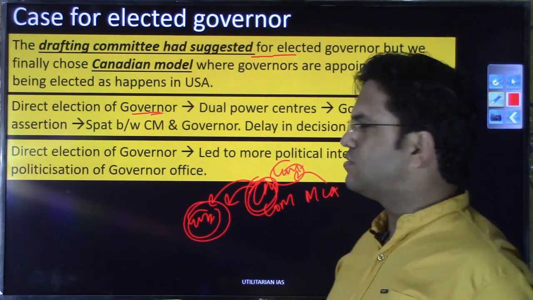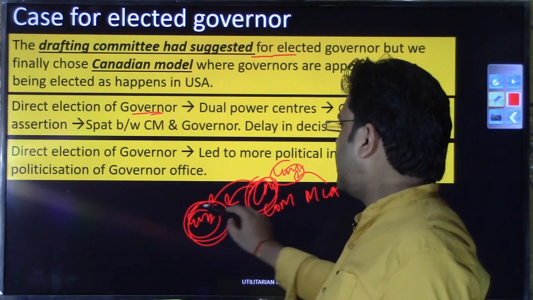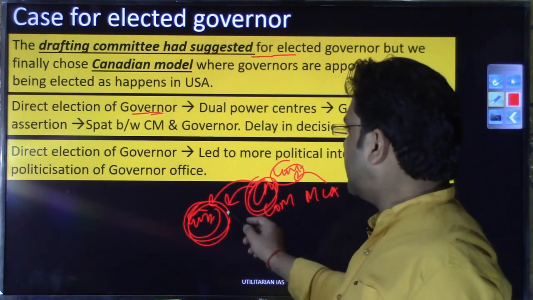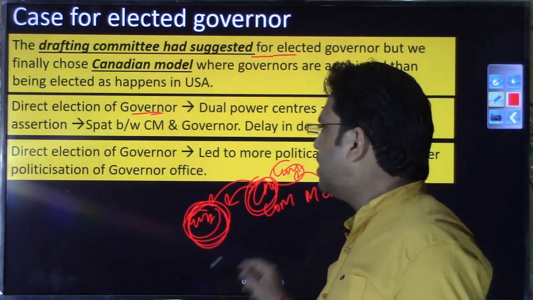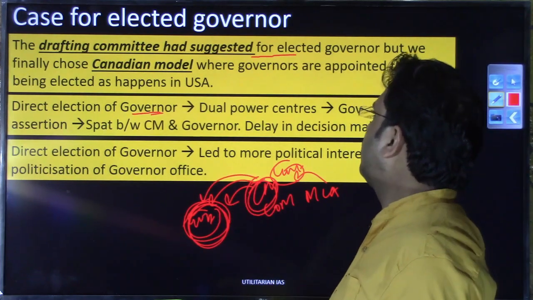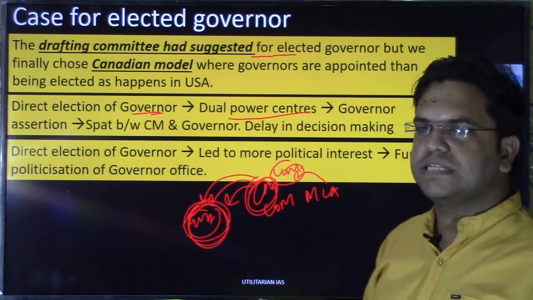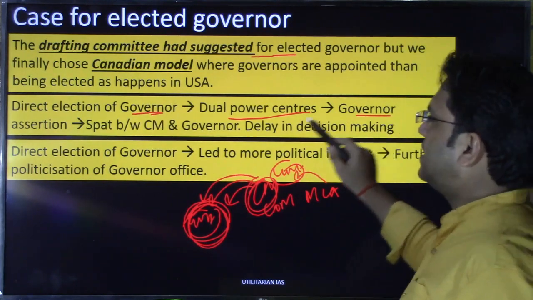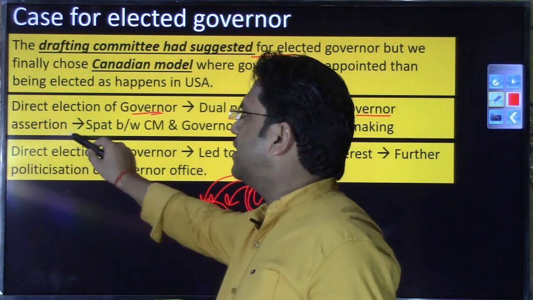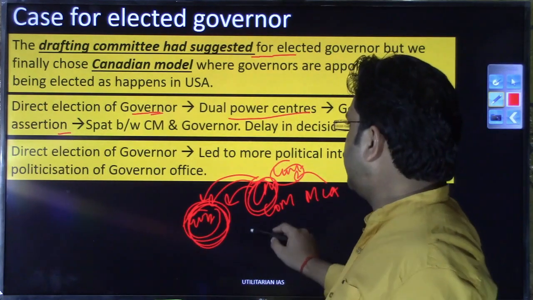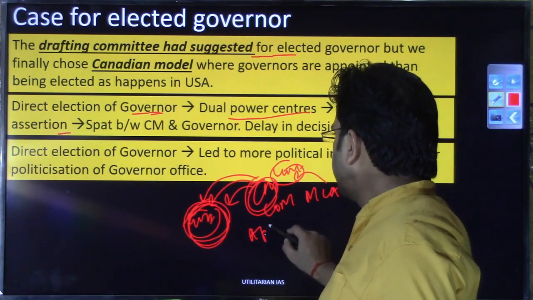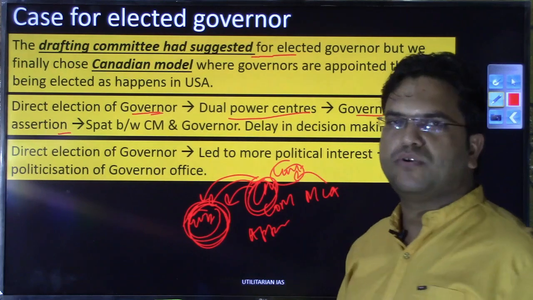So he will also fight for some amount of power, and if this governor as well is given some amount of power, that will lead to some amount of conflict. You will see that there will be creation of dual power centers. The governor will start asserting himself, right? Right now he is appointed by the president, and that's why you will not see much assertion.